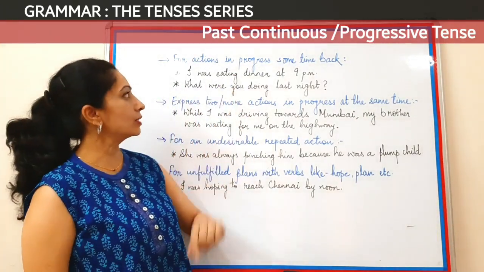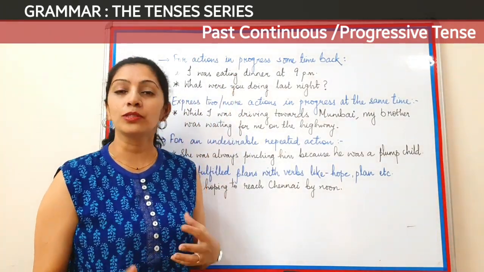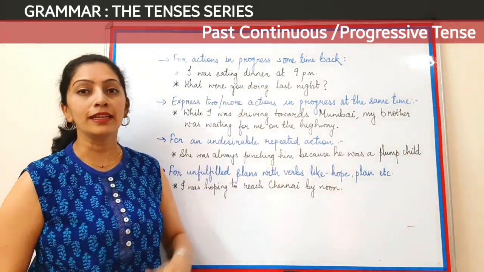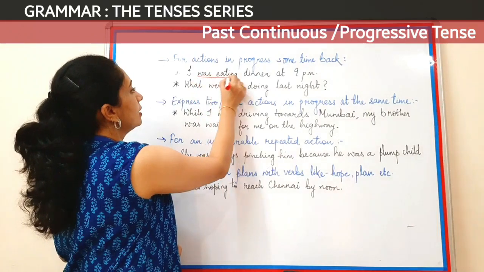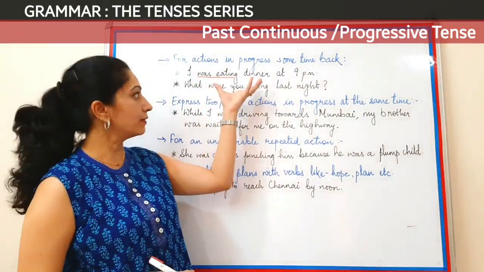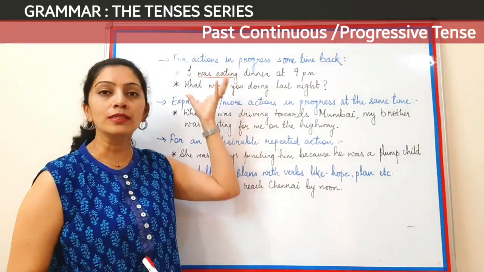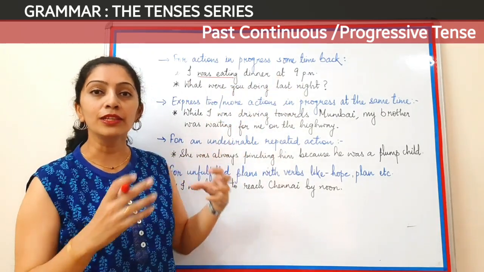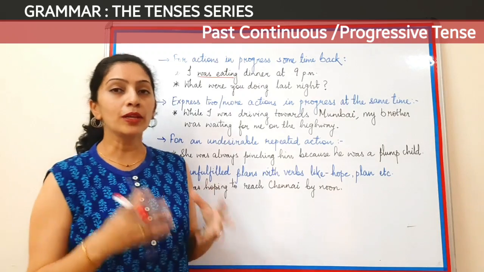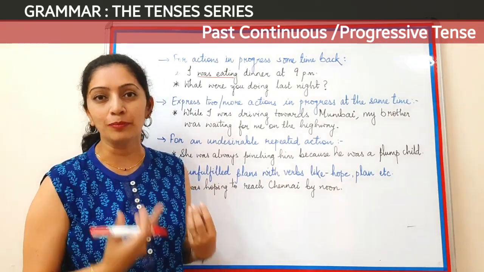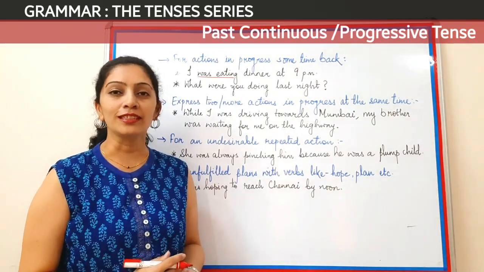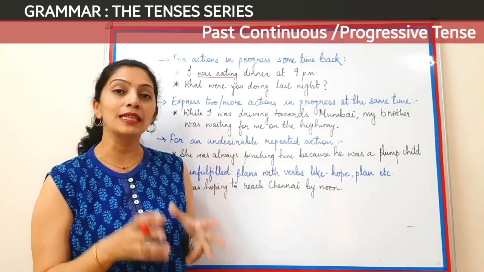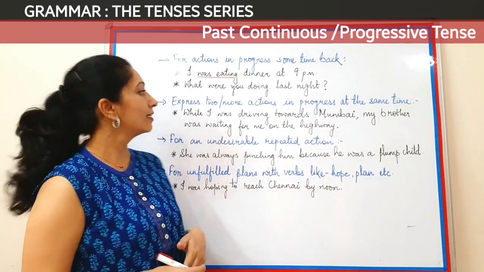This tense can be used for actions in progress which was some time back. Like, I was eating dinner at 9 p.m. Now was eating is a continuous tense. The activity of eating dinner was in continuation at 9 p.m. which is in the past time, and it continued for some time. Now because we talk about actions in progress, this continuous tense is also called as progressive tense. So we can also term it like past progressive.